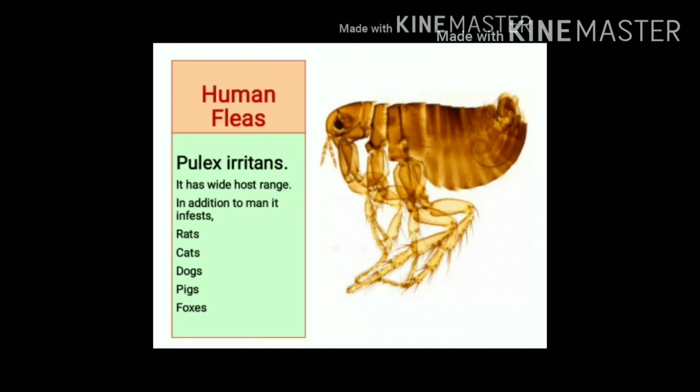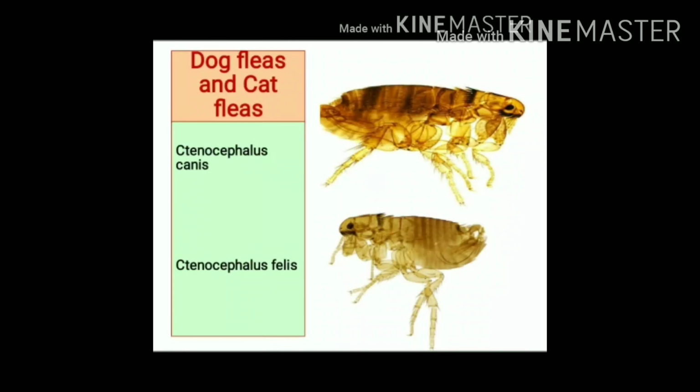Human flea is Pulex irritans. It has a wide host range. Along with man, it also infests rats, cats, dogs, pigs, and foxes. Dog fleas and cat fleas.